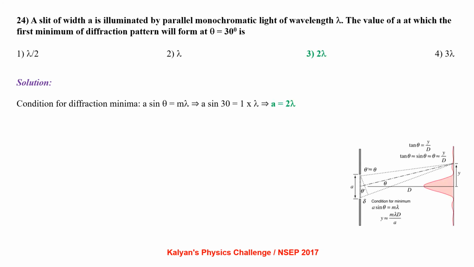A slit of width a is illuminated by parallel monochromatic light of wavelength lambda. The value of a at which the first minimum of the diffraction pattern will form at theta equal to 30 degrees is? Condition for diffraction minima: a sin theta equals m lambda, so a sin theta equals 1 into lambda, so a equals 2 lambda.